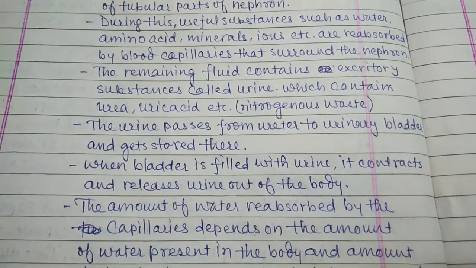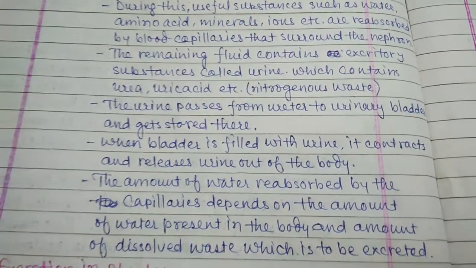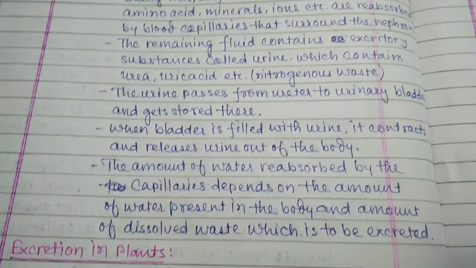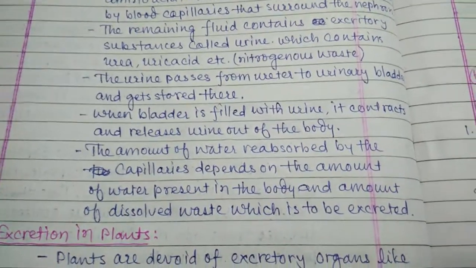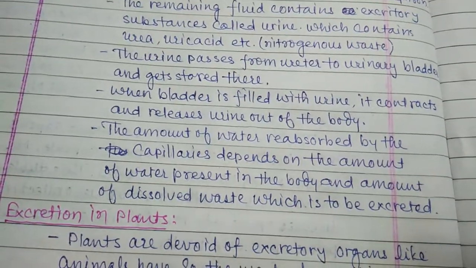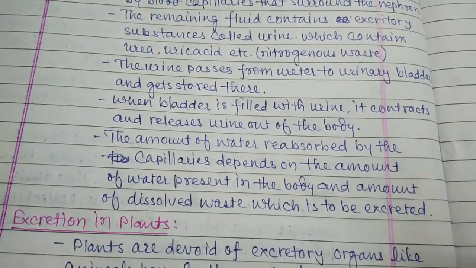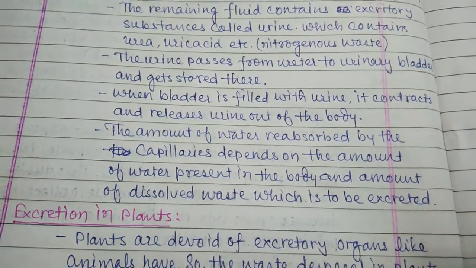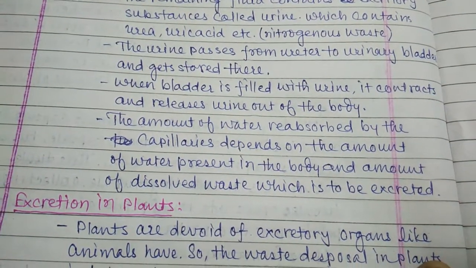This contains urea, uric acid, etc. It means nitrogenous waste, only nitrogenous waste and some amount of water. The urine passes from the ureter to the urinary bladder and gets stored there. When the bladder is filled with urine, it contracts and releases urine out of the body.